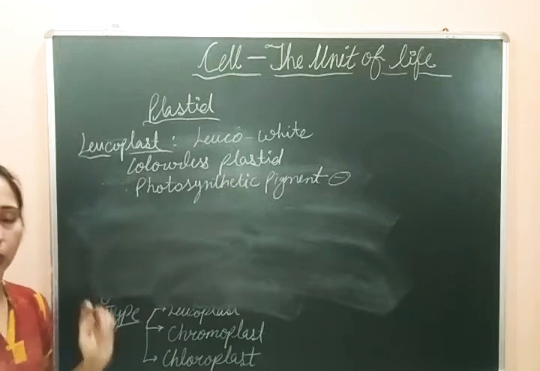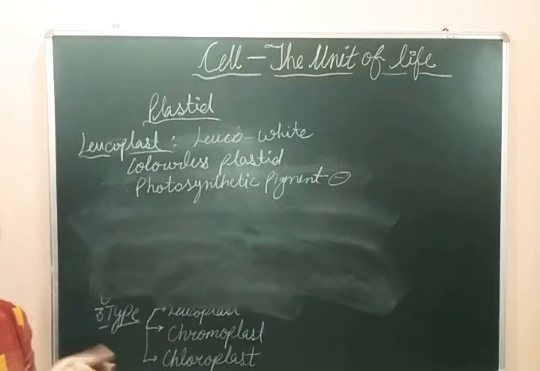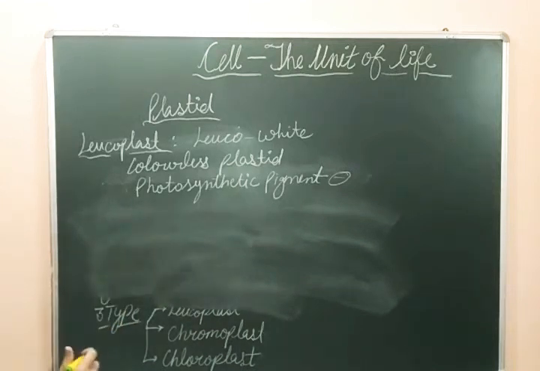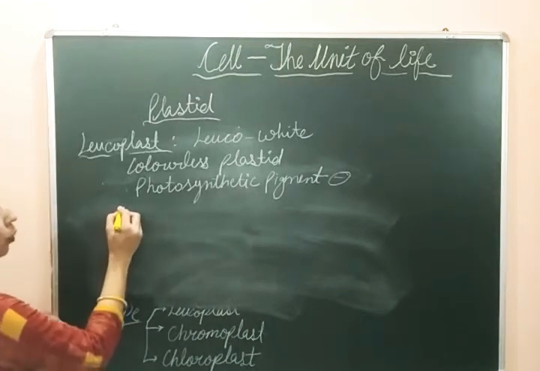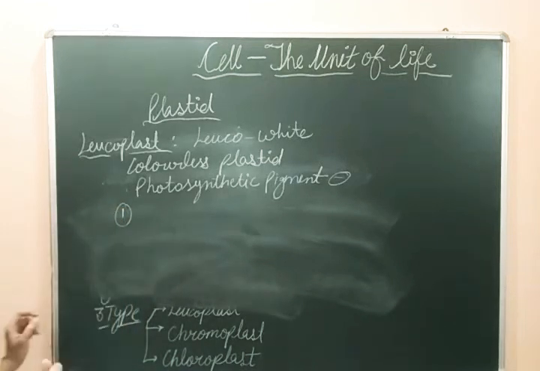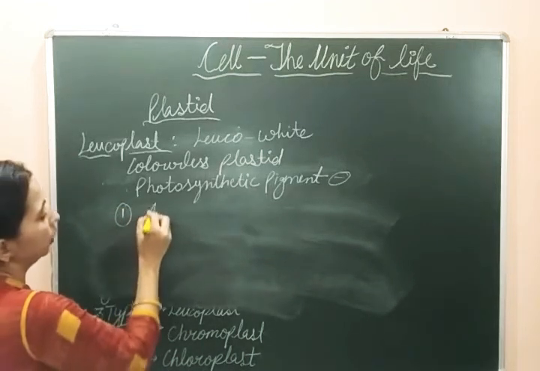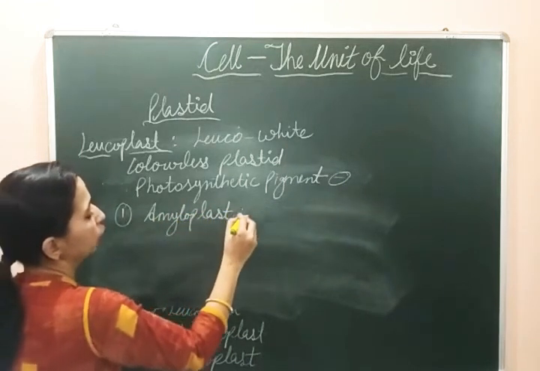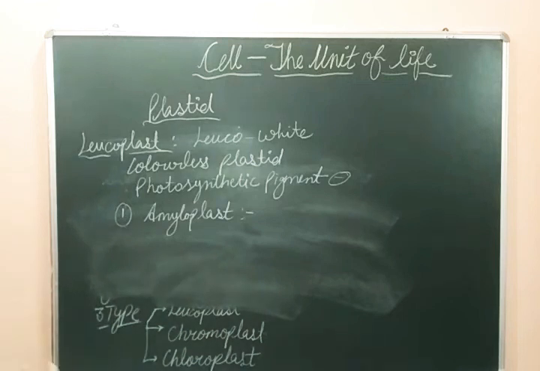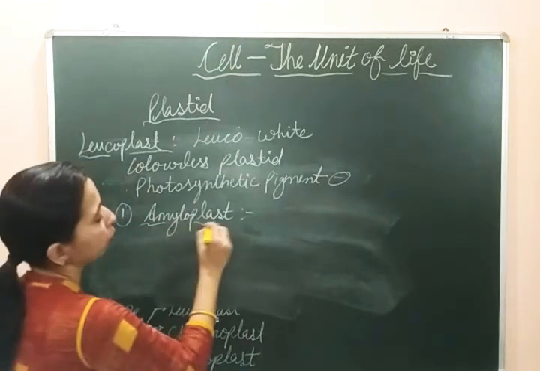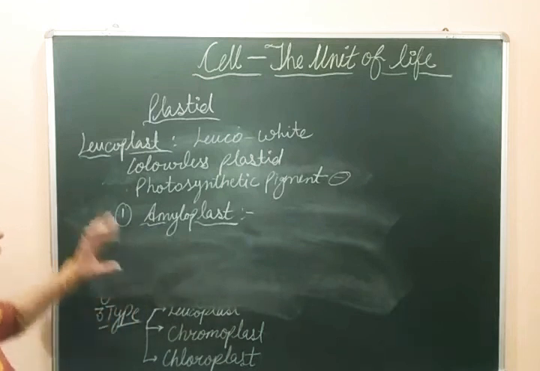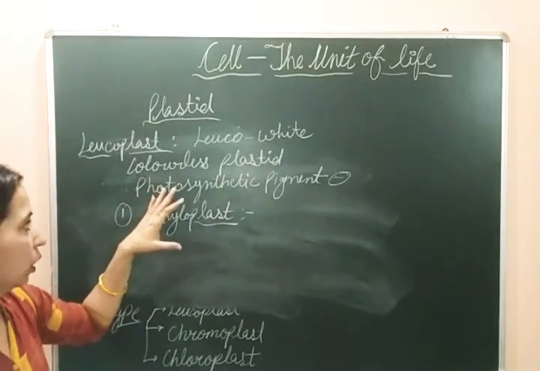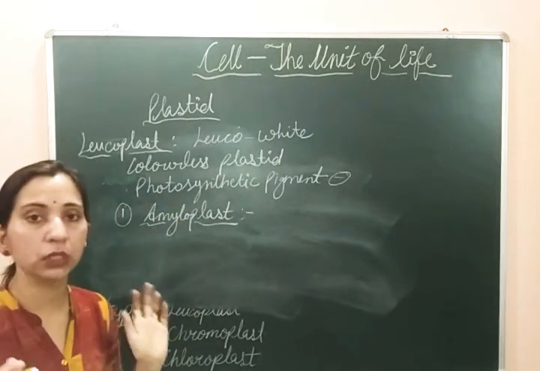Leucoplast is further divided into three types on the basis of the storing material, what they store. The first category of leucoplast is known as amyloplast. Leuco means white, so these are colorless plastids without photosynthetic pigments.